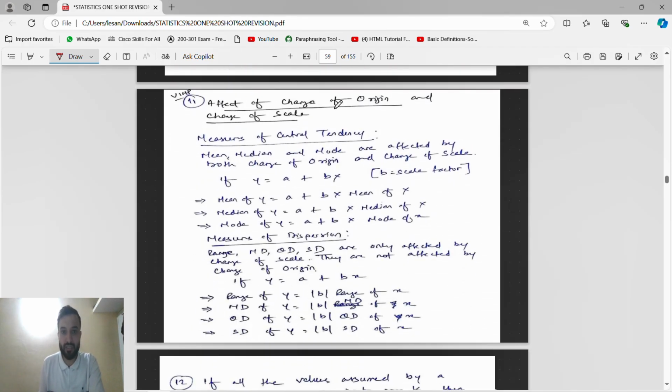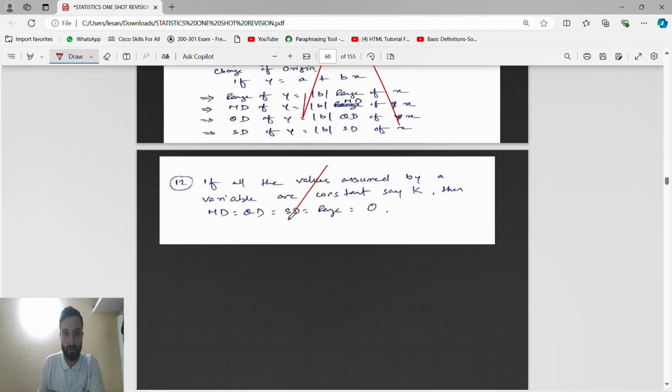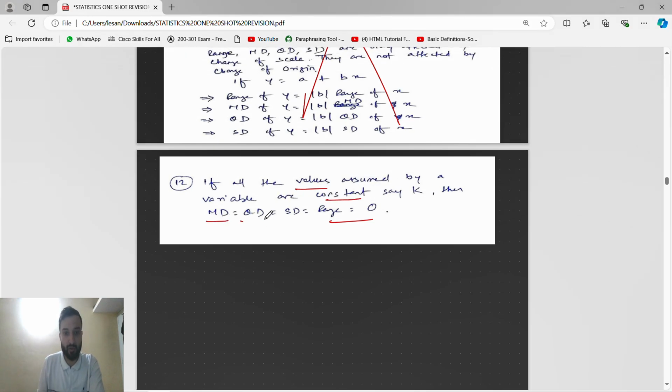Effect of change of origin. Guys, don't do this, we have already studied this. And this also, because everything will become 0. Guys, see this. If all the values assumed by the variable are constant, then mean deviation, quartile deviation, standard deviation, range are 0. We have studied in chapter number 2 also, if they are constant, then arithmetic mean, median, mode, harmonic mean, geometric mean are all the same constant.